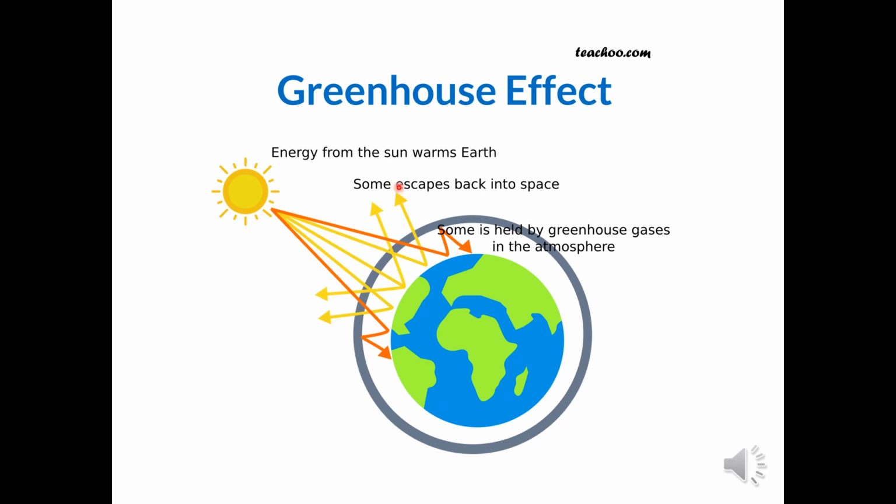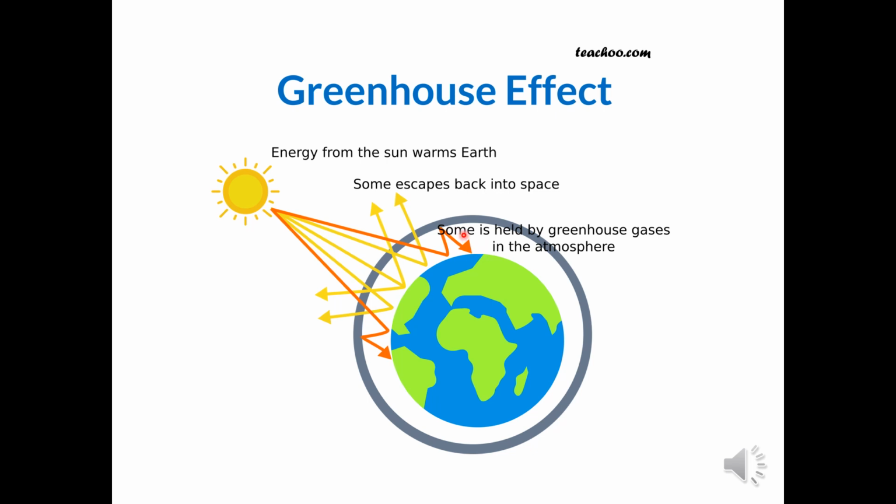So why is this amount of heat trapped inside the atmosphere? This is due to the presence of the gases or the excess gases like carbon dioxide, methane and water vapor.